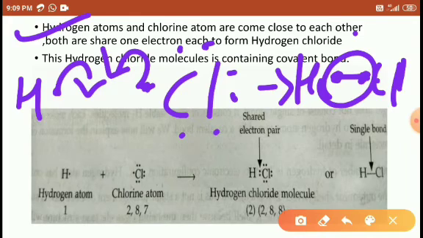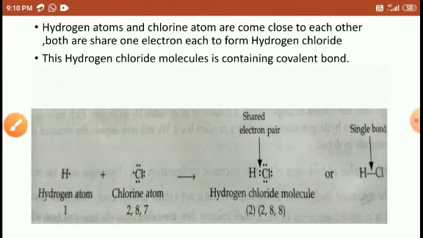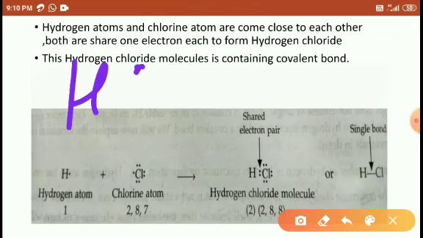So look at the image here, students. Hydrogen has 1 electron, chlorine has outermost 7 electrons, 1 2 3 4 5 6 7, but in which only one is single. So this single electron and the hydrogen electron are both shared. Attend to the central part. The central electrons are applicable for both sides, right? When we are counting the hydrogen, we count 1 2 like this. While counting the chlorine, we count like this.